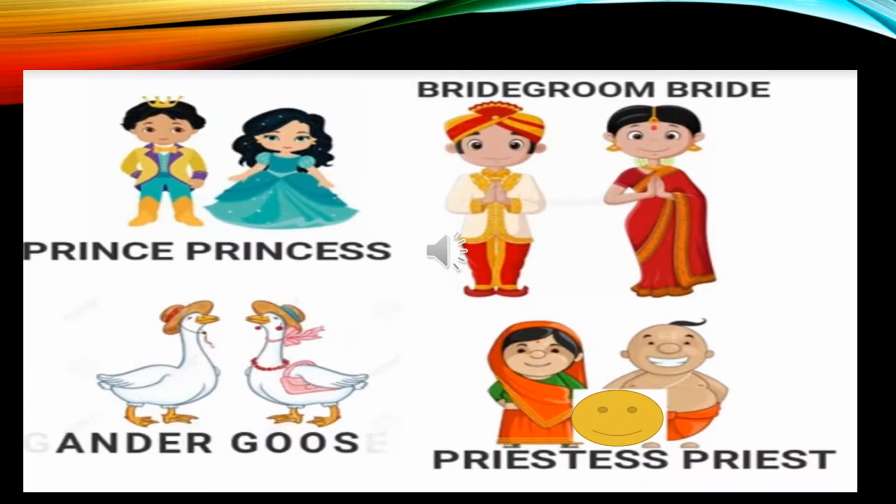So here are some more examples of both the genders. What you can see in the slide, kids? The first one is prince and the female of prince is princess. Second is gander and the female of gander is goose. Third, as you can see in the picture, is bridegroom and the female of bridegroom is bride. Next is priestess and the male member of priestess is priest. So all these are the examples of male and female gender.